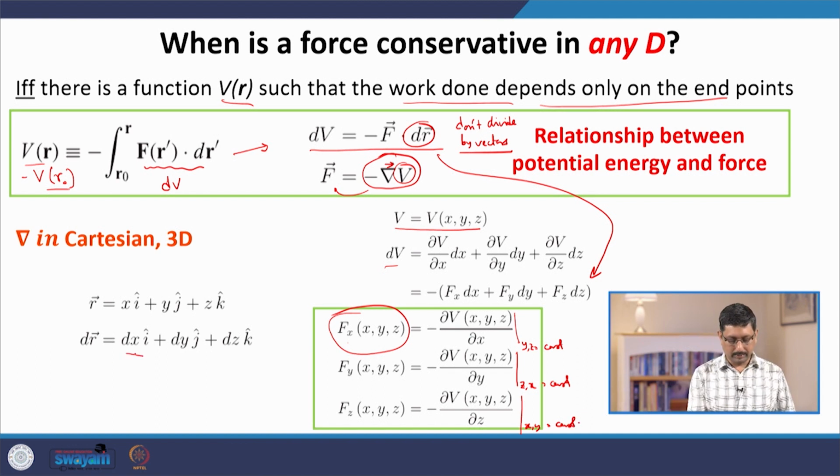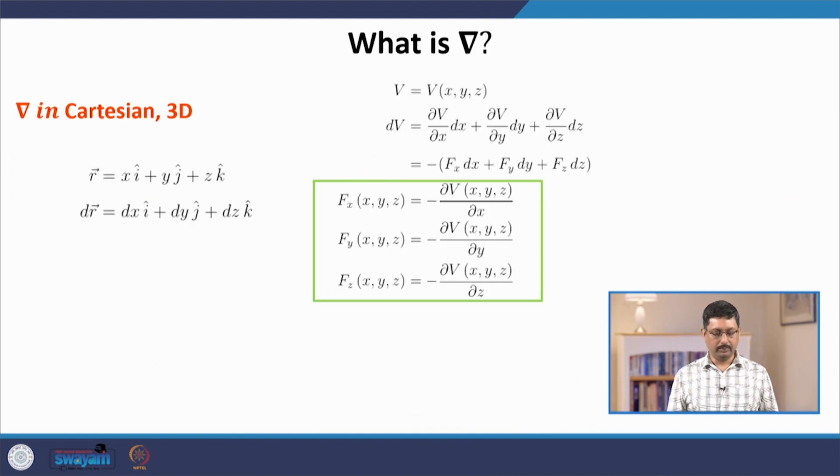And in this particular case, the displacement is given by this vector, the displacement vector. So, let us now take another example of an expression for del. We have already discussed the expression for del.